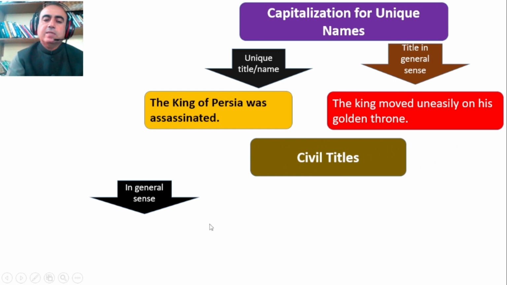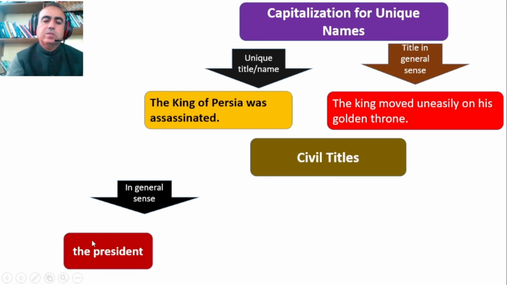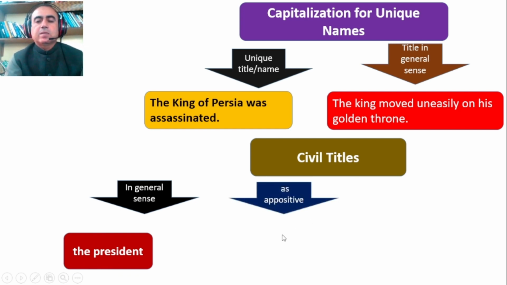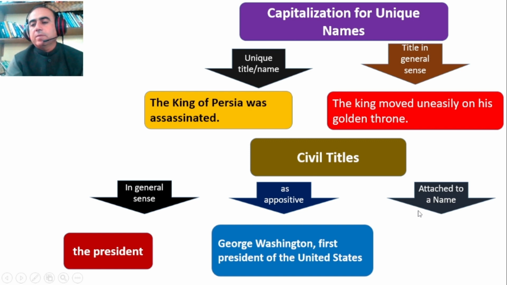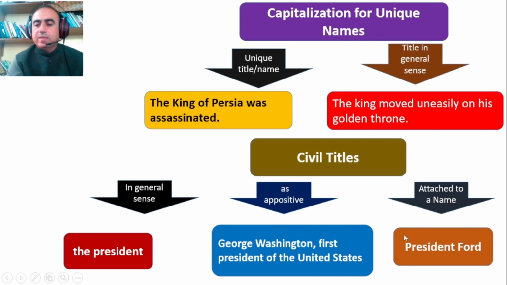In case of civil titles, in the general sense, we do not use a capital letter: the president. As appositives, George Washington, first president of the United States, here again we do not use a capital, we use a small letter because this is an appositive case. This is in the general sense, any president could be. If it is attached to a name, then we use a capital letter: President Ford. So this is the difference.